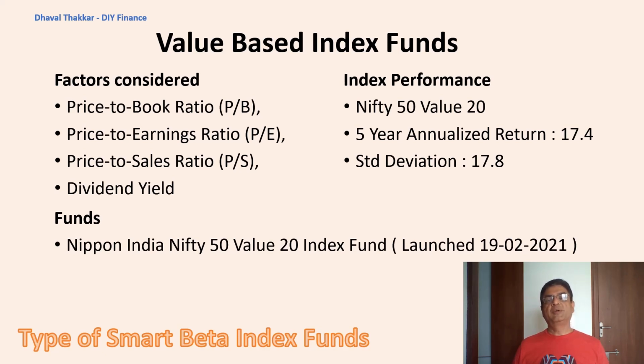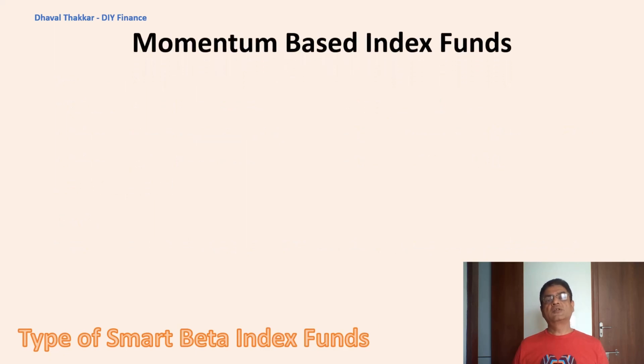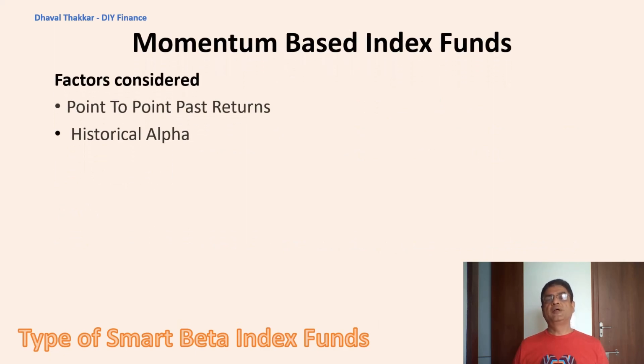Now let's look at the momentum based index funds. These stocks are picked from NSE's Nifty 200 Momentum Index. Momentum based funds aim to invest in stocks which have rallied or have shown consistent momentum based on their 6 or 12 months price returns. The fund manager assigns weightage to the stocks based on this IQ and judgment of the stocks.